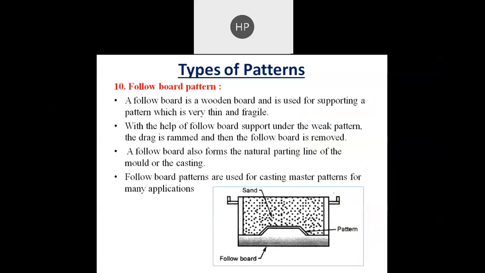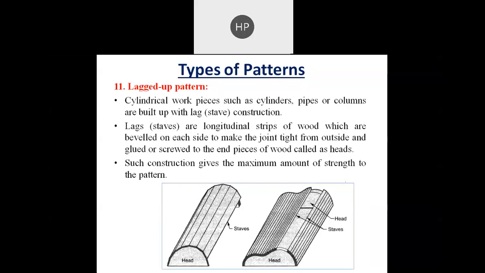Then follow board. As the name suggests, a follow board is a wooden board used for supporting a pattern which is very thin. With the help of the follow board supporting a weak pattern, the drag is rammed and then the follow board is removed. A follow board also forms a natural parting line on the mold. Follow board patterns are used for casting a master pattern. Whenever we first want to make a master pattern, we can use a follow board pattern. And finally we have the built-up pattern.